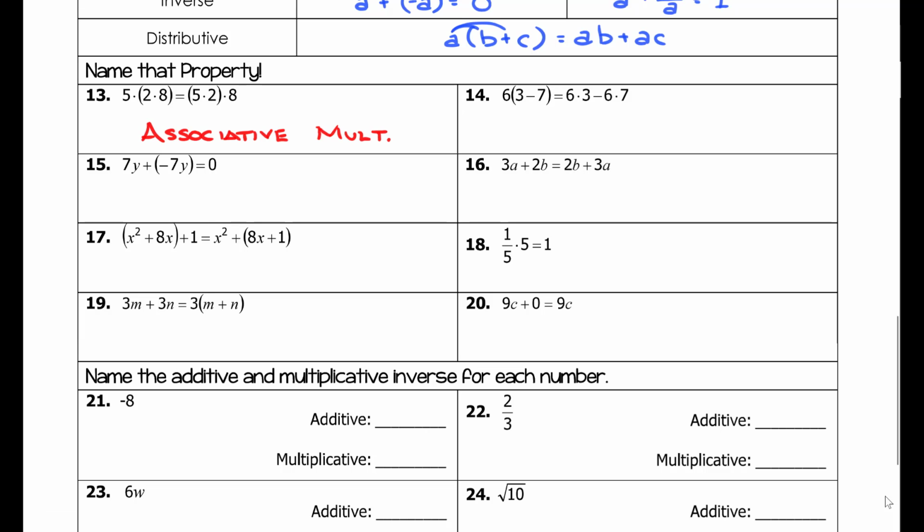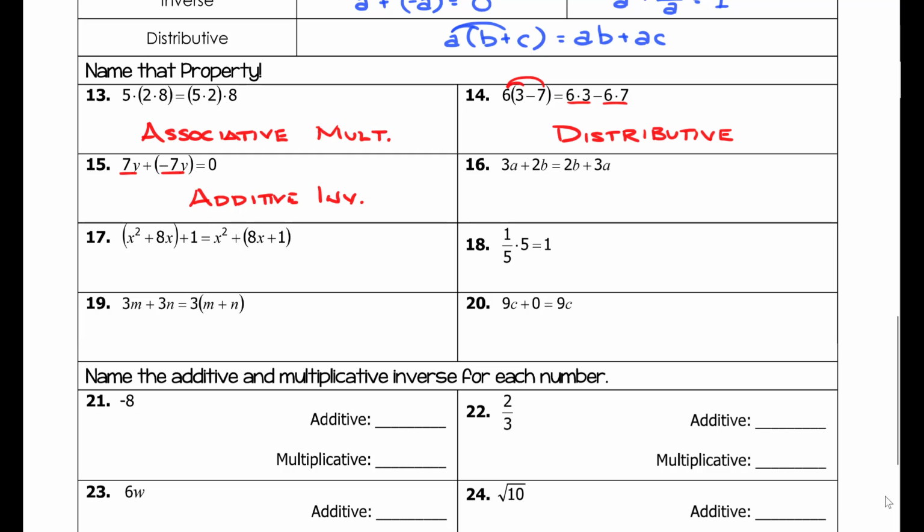With number 14, the 6 gets distributed to give us 6 times 3 and 6 times 7. Since we distributed the 6, that means we've done the distributive property. With number 15, we've taken 7y, we've added its opposite to get 0. So that is the additive inverse.